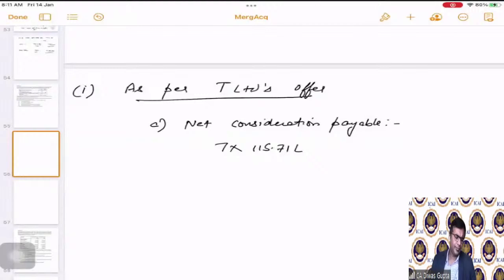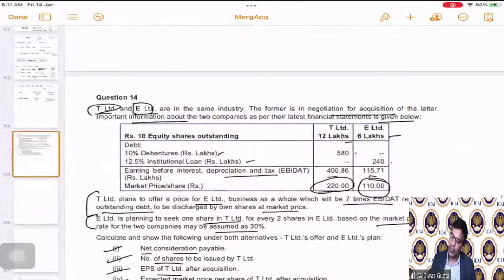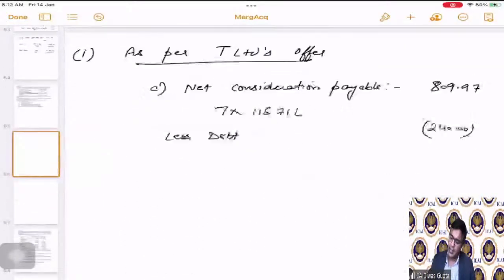lakhs, 809.97, correct? Less debt. Debt of how much? 240, correct? That is the debt of 240, which is the 12.5% institutional loan of rupees 240 lakhs, right?